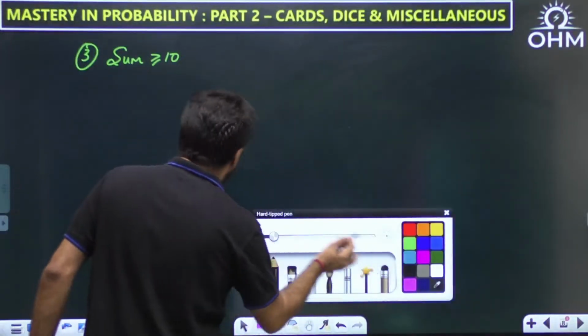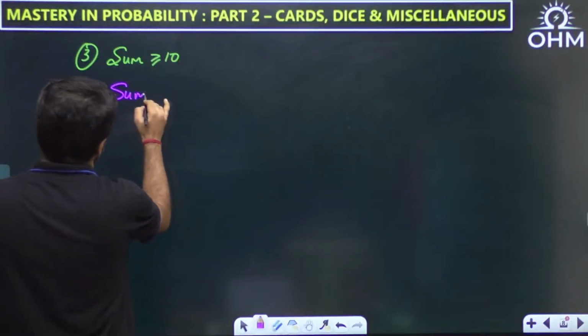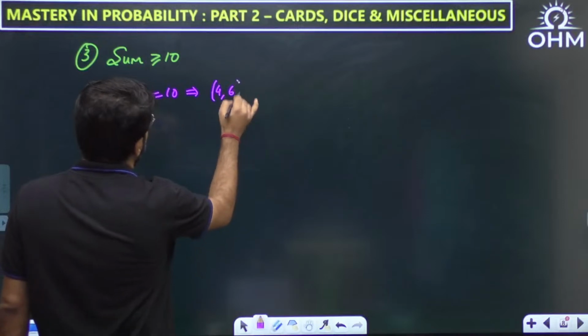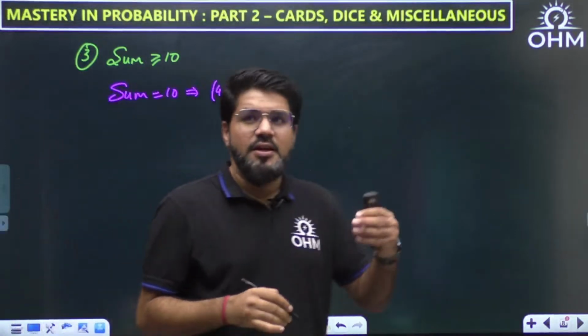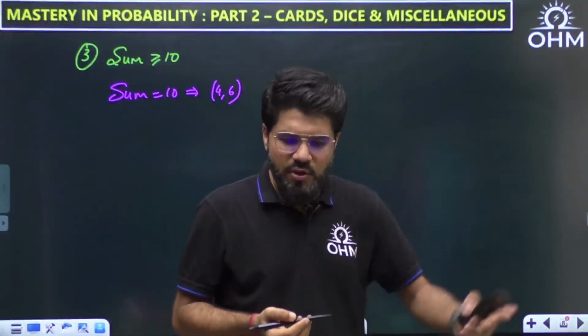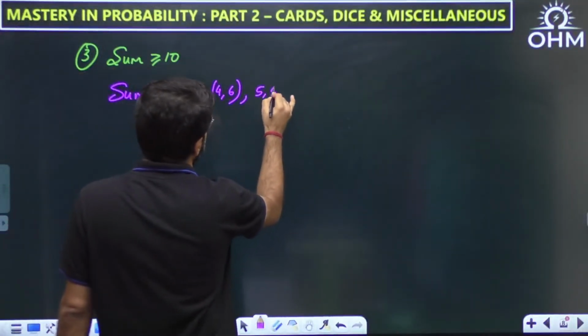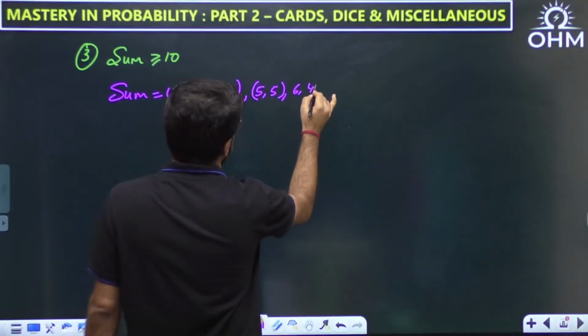Okay, so if I start with sum equal to 10, what are the outcomes? 4, 6. Because if you take 3 on any one dice, then 3 plus a maximum of 6 is 9. You cannot get a sum of 10. So that is why I start with 4, 6. Then next can be 5, 5, and then it can be 6, 4.